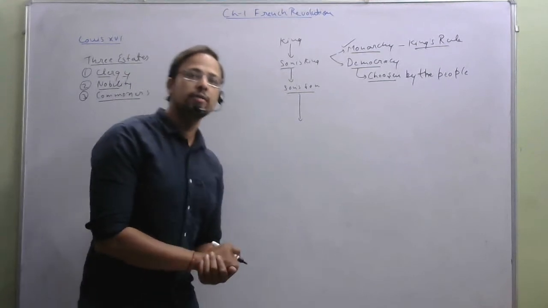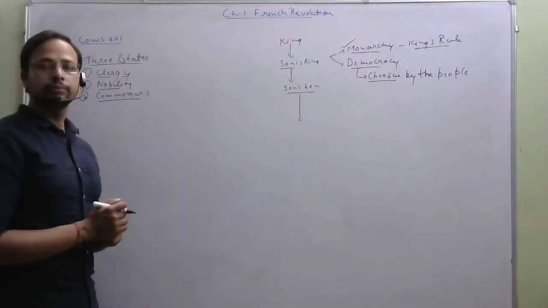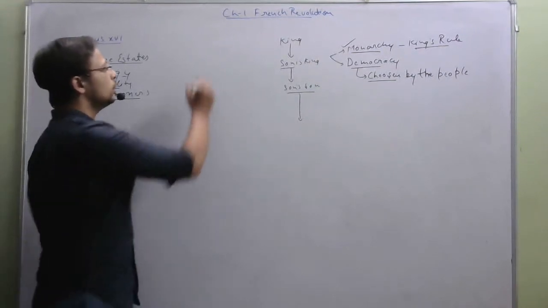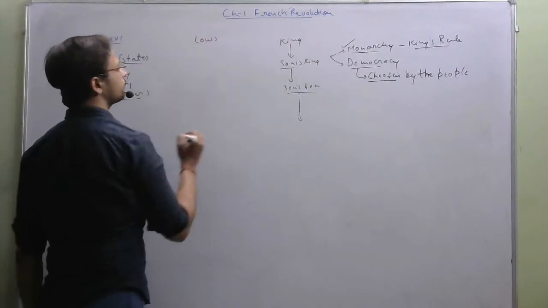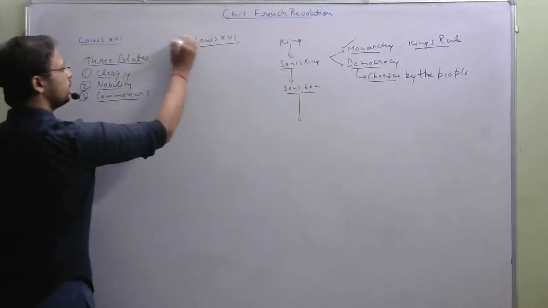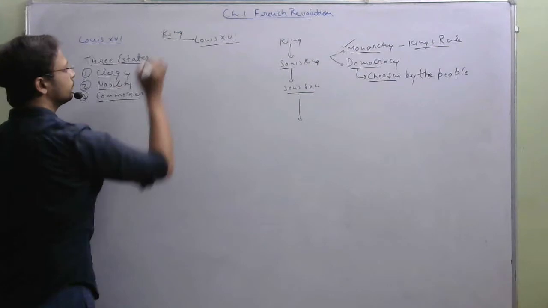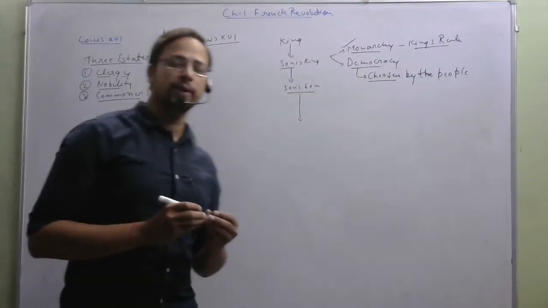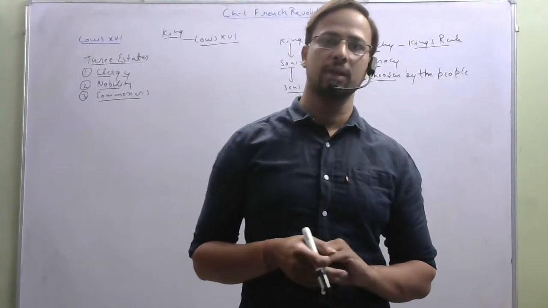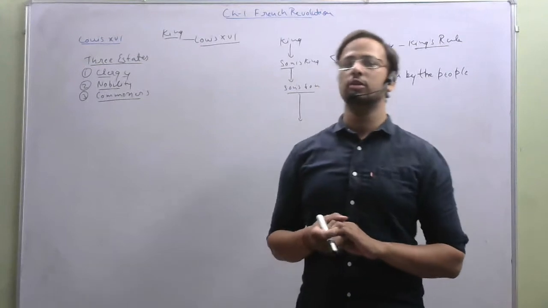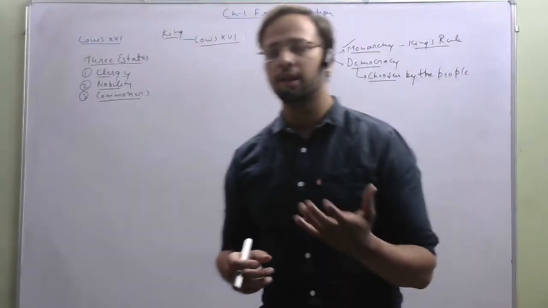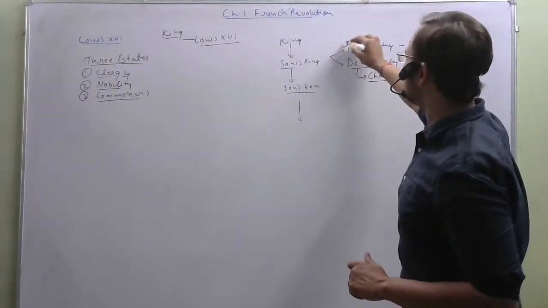Now, when we go back to France, at that time it was ruled by a ruler known as Louis 16th. He was the king at that time. During his period, the economic conditions of France were very bad. And as I said, there was absolute monarchy, which means there was a king's rule in the country.